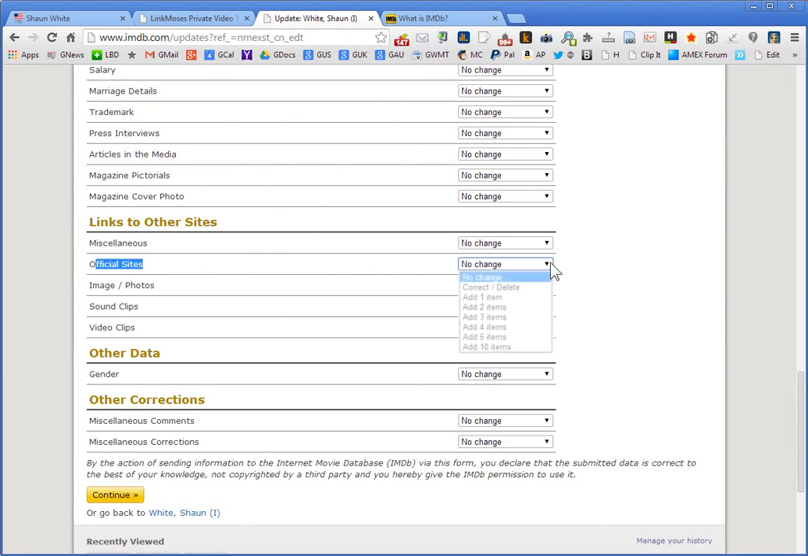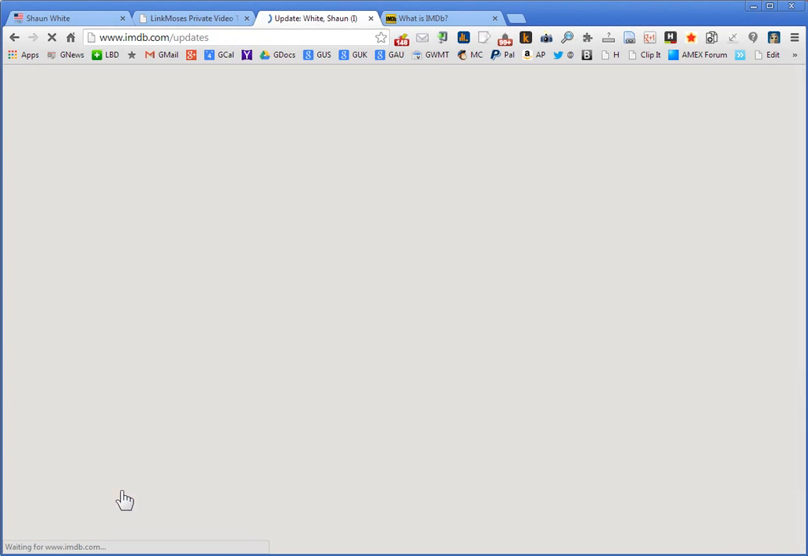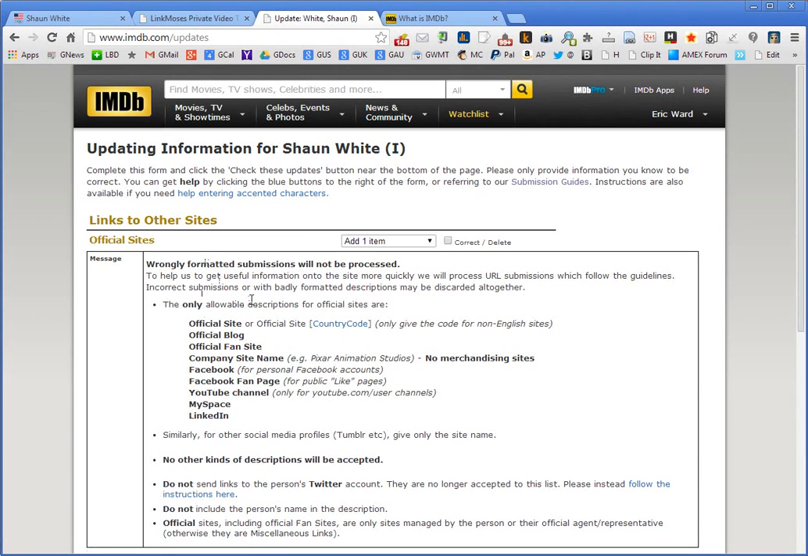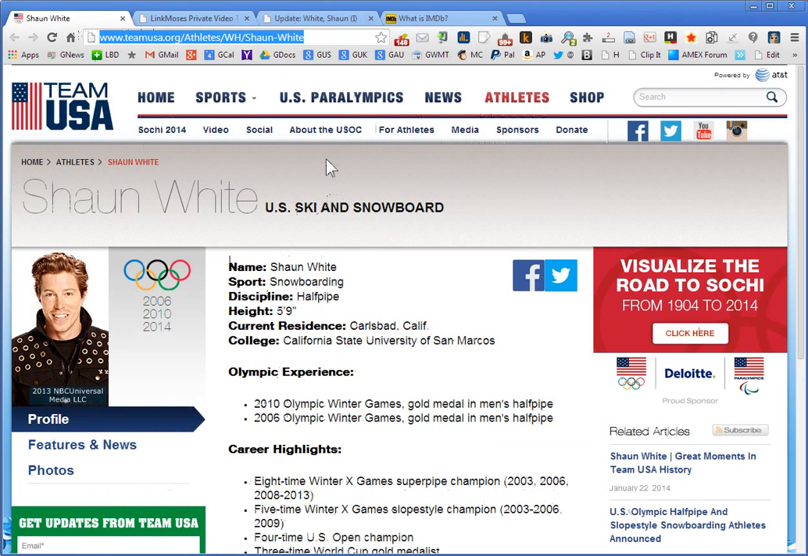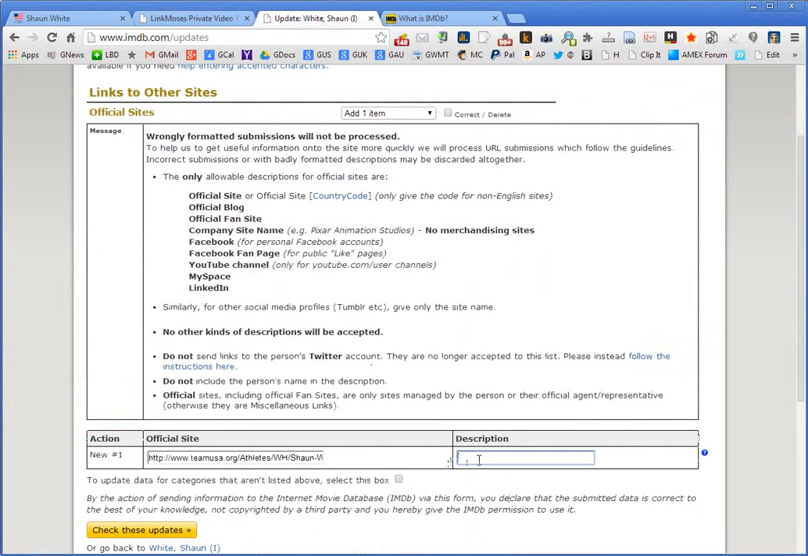What change do I want to make? In the pull-down menu, I want to add 1 item. I have to now click here to continue. And here you'll get all kinds of directions, formatting advice, and what you need to put. Official site right here, that's where my URL would go. The description of that website, I would probably put United States Olympic Committee Team USA website official page for Sean White, or something along those lines. Right here, United States Olympic Committee. There it is, Sean White, United States Olympic Committee Team USA website.